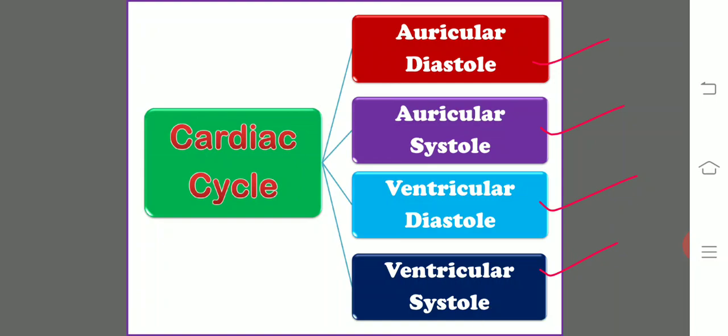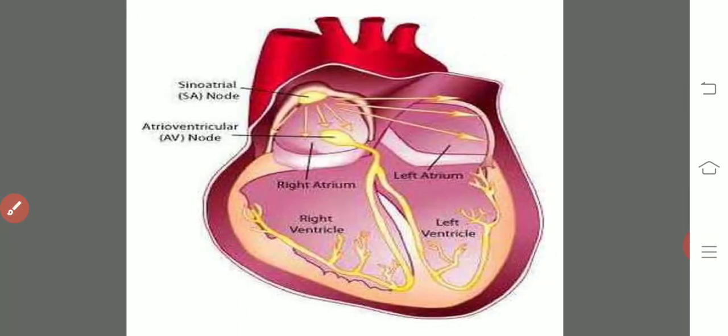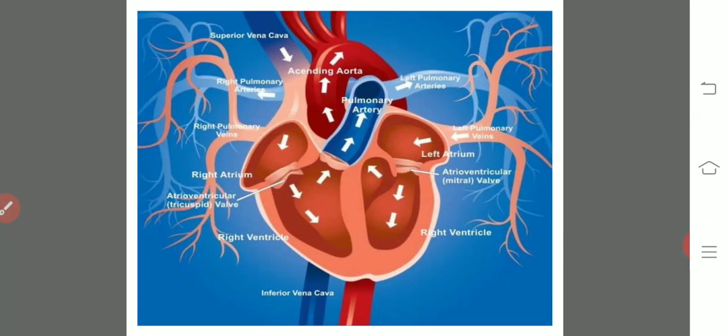So what happens in the auricular diastole? Let us see, this is the functioning of the heart. First of all, the auricles are in the relaxed condition. During this time, there are certain blood vessels which open into both auricles.